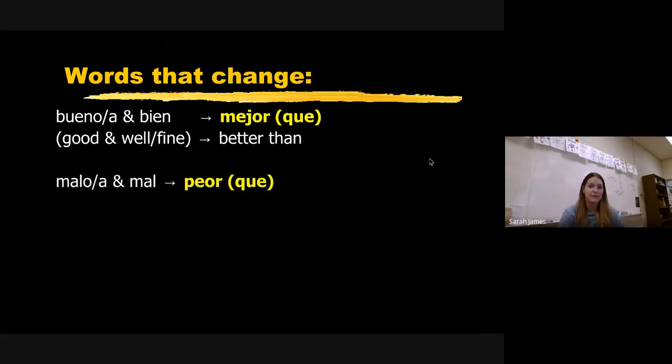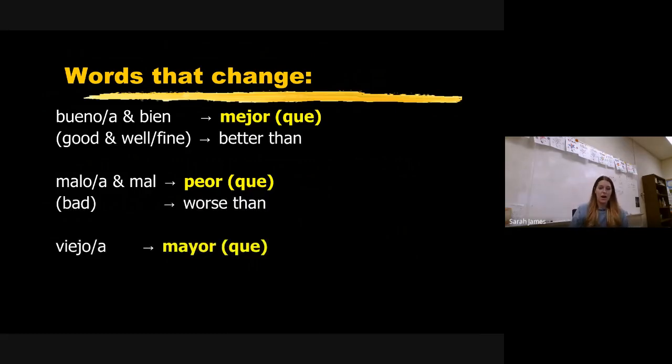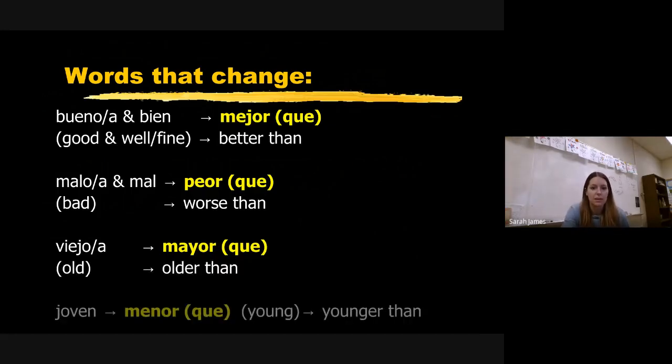Okay, here's another one. Instead of saying he's more bad than, you're going to say he's worse than. So peor que. All right. And then instead of saying more old than, they have one that changes here too. And so they're going to say mayor que. I think we already did mayor and menor. And so that's my next one too, I believe. Yeah, there we go.